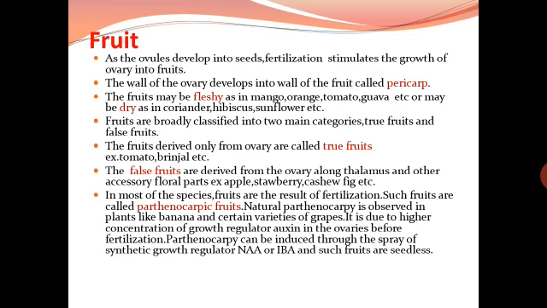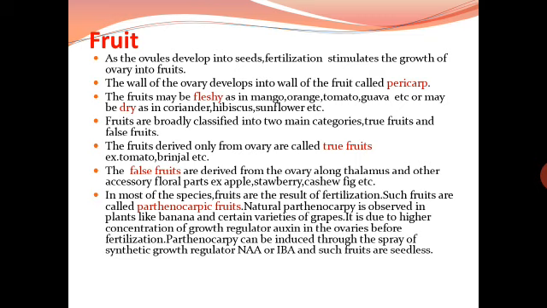In most species, fruits are the result of fertilization. Fruits that develop without fertilization are called parthenocarpic fruits. Natural parthenocarpy is observed in plants like banana and certain varieties of grapes. It is due to a higher concentration of the growth regulator auxin in the ovaries before fertilization. Parthenocarpy can be induced through the spray of synthetic growth regulators NAA or IBA.